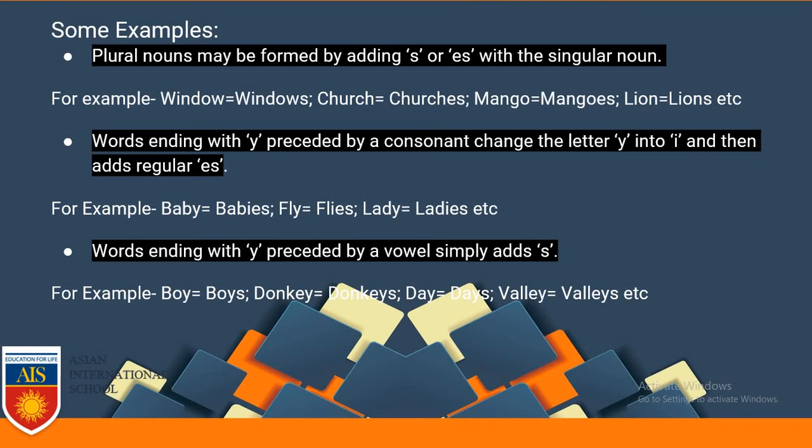Just like boy, ending with y, but it has a vowel in front of y. O is a vowel, so we are not doing the ies rule, we are just adding s, simple s. Just like that, donkey, it is ending with y and it has the vowel e in front of y, so it is becoming donkeys. Day, ending with y but it has a vowel a in front of it, so it is becoming days. Valley, becoming valleys.